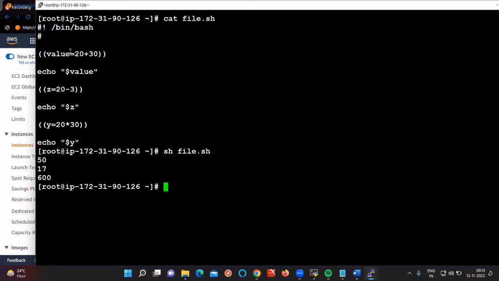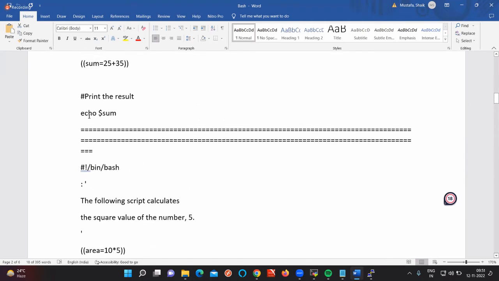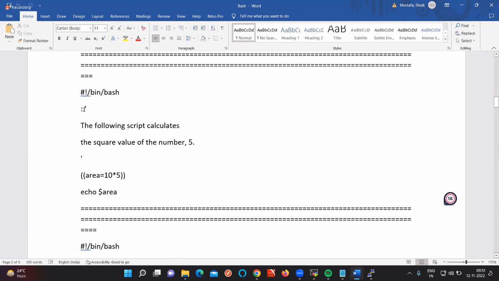Okay. So the next concept is this one. This part we have seen, right? Multiplication. But here, if you want to give comments, for a single line comment we can use hashtag, but for a multi-line comment we can use colon, single quote open, single quote close. Comment, you know, right?